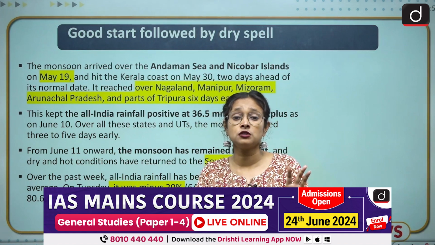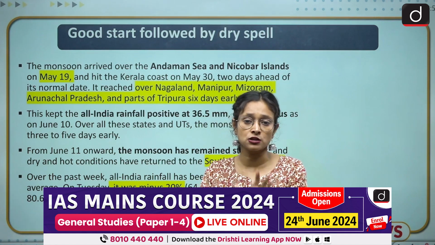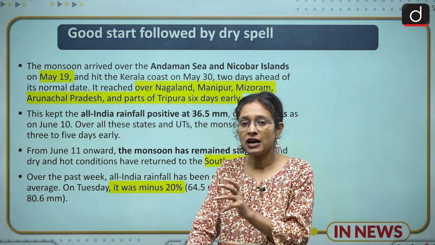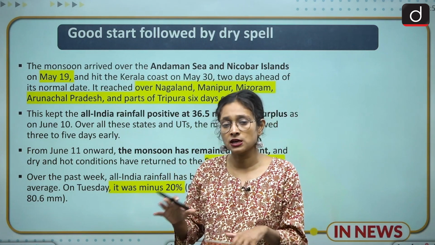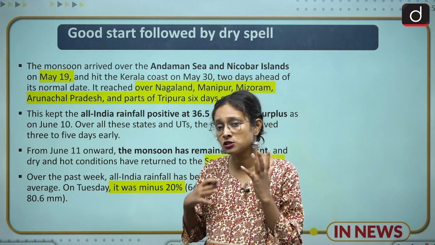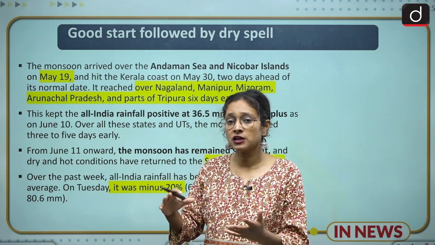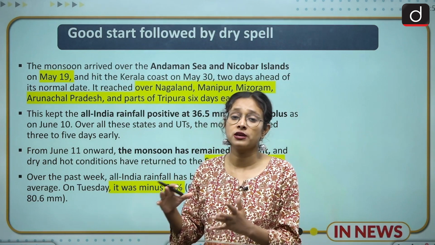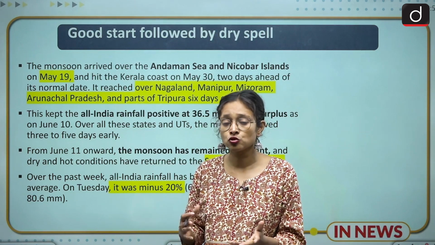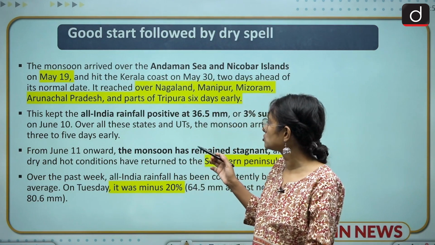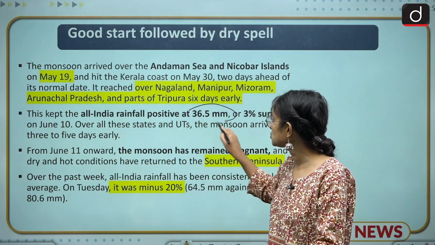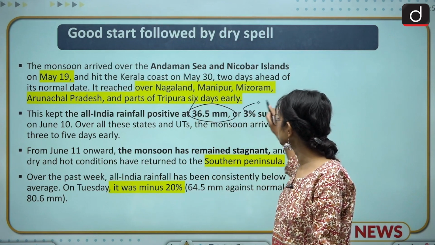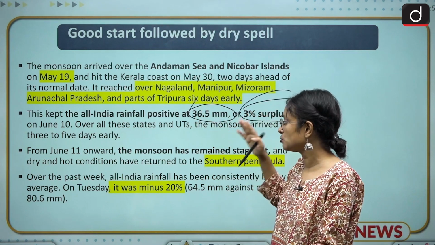especially from the northeastern parts of the country. But what happened is that till 10th of June, the monsoon was in a stable condition and it was growing in a positive direction. But after 11 June, it became stagnant. And what it shows is that earlier, because of the good monsoon, there was positive rainfall and it increased about 36.5 mm, and there is a surplus of 3% in terms of the monsoon.